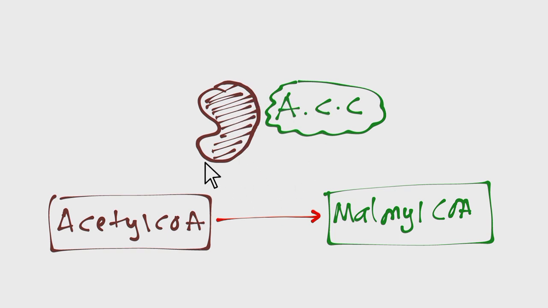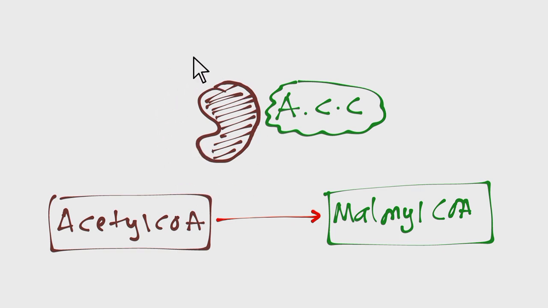What you should know is that some enzymes in the body are active when they don't have phosphate groups, or in other words, they are active when they are dephosphorylated. So acetyl-CoA carboxylase is active when it has no phosphate groups. But when it has phosphate groups, it means that it is not active.